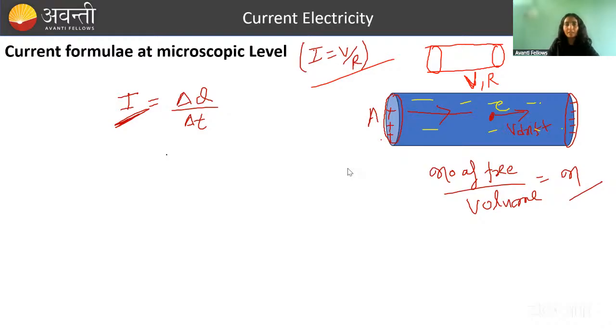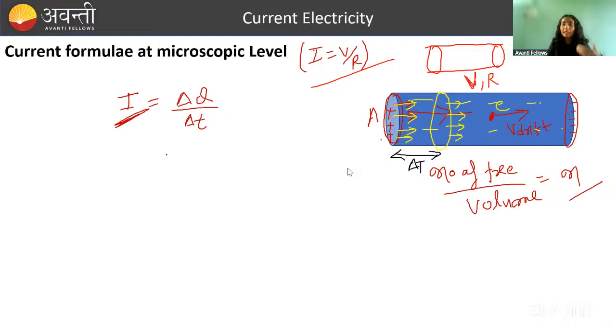How will we do this? Let's say from here, current started flowing, and in delta t time it reached this cross section. So in delta t time, current will go out from this cross section.